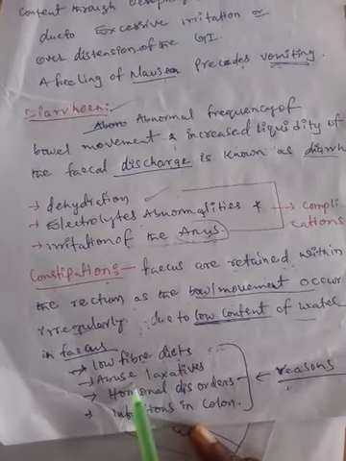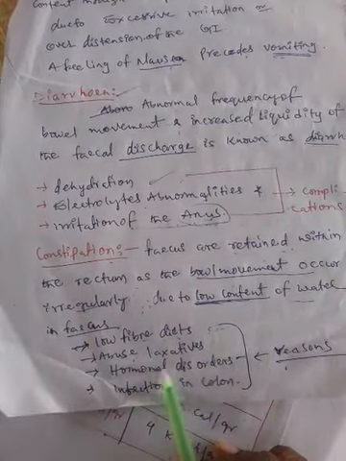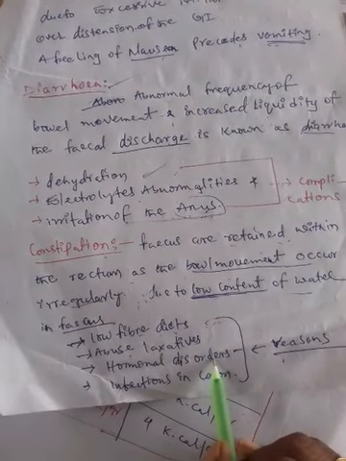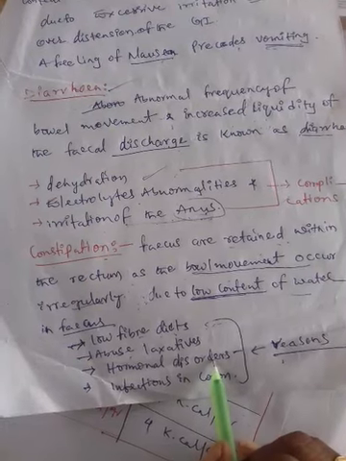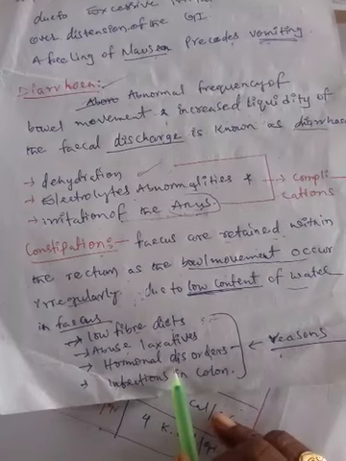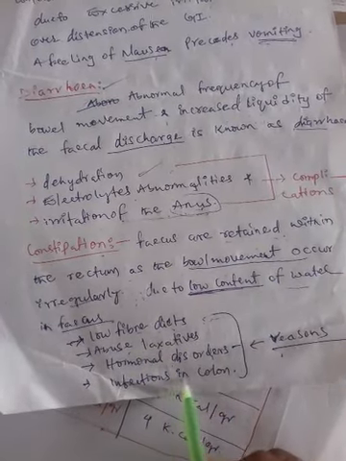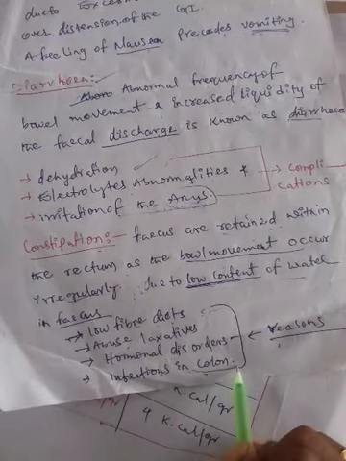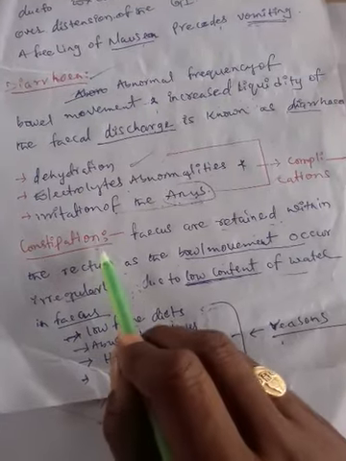Next, abuse of laxatives, followed by hormonal disorders. In the case of gastrin hormone or other hormones, such as secretin and cholecystokinin, if those hormone levels are disordered, meaning not properly secreted from their respective glands in the body, it leads to constipation. And infections in the colon, such as bacterial and viral infections occurring in the colon. Colon is a part of the large intestine, and this leads to constipation.